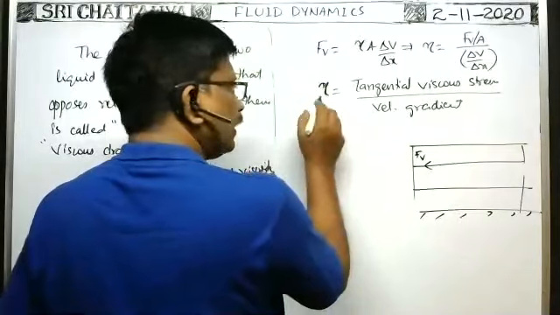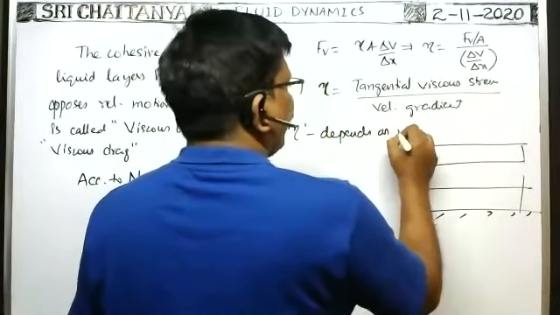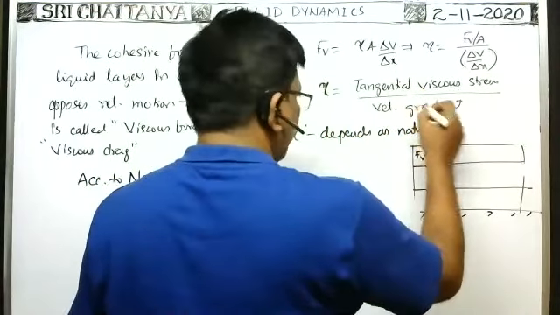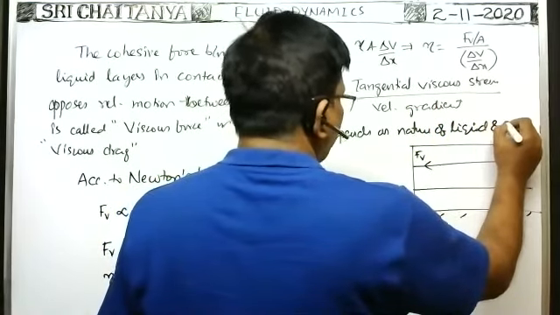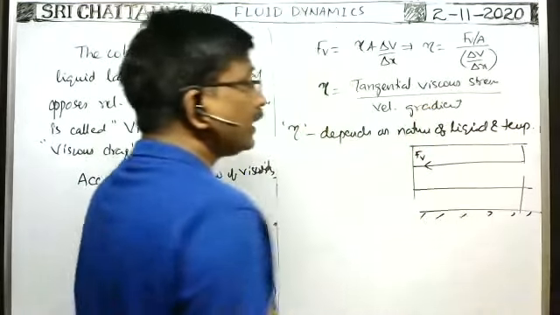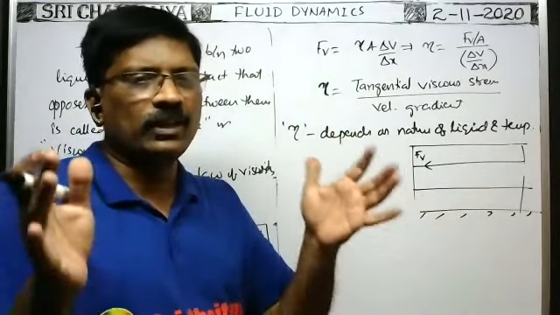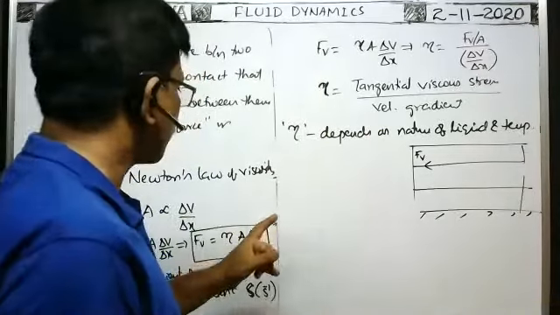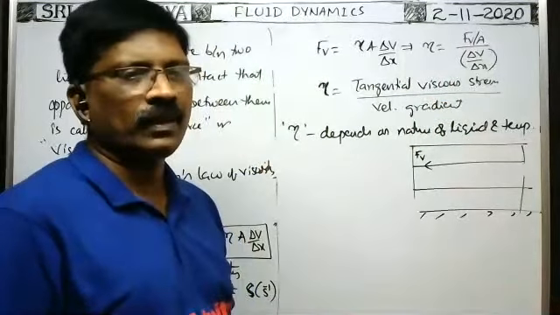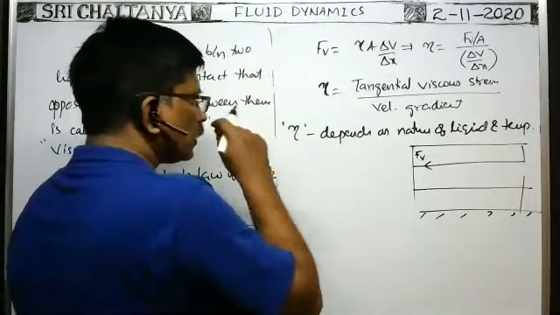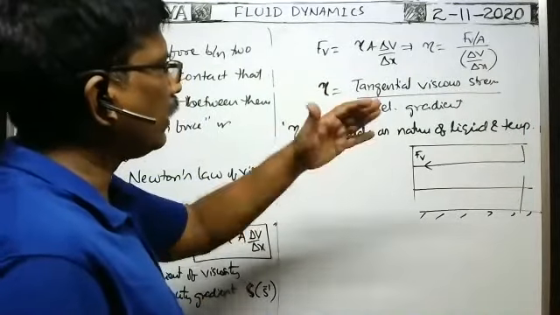It is a scalar quantity. On what factors does eta depend? Eta depends on the nature of the fluid, in the case of liquids the nature of the liquid, and the temperature of the liquid. When temperature increases, because of expansion of the liquid, the distance among the molecules increases. Whenever the distance among the molecules increases, the cohesive force decreases. When the cohesive force decreases, the viscous stress decreases. That's why the coefficient of viscosity decreases. That's why in the case of liquids, the coefficient of viscosity decreases with an increase of temperature. Later I will discuss that. So eta depends on the nature of the liquid and temperature.